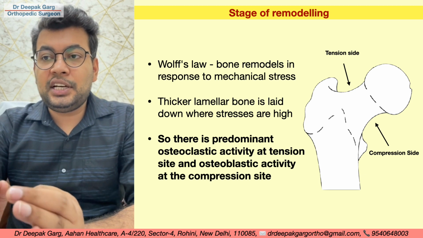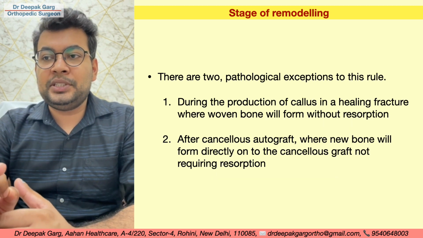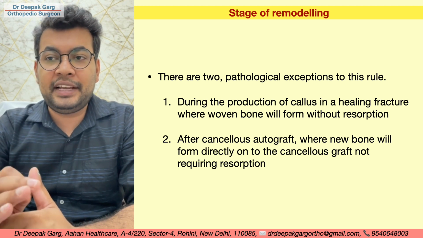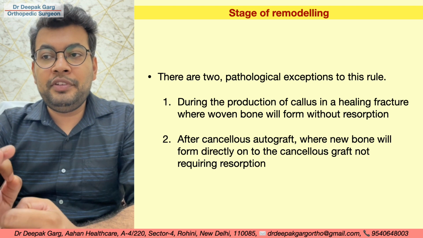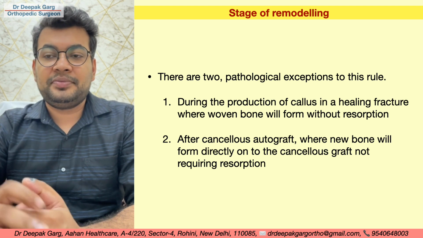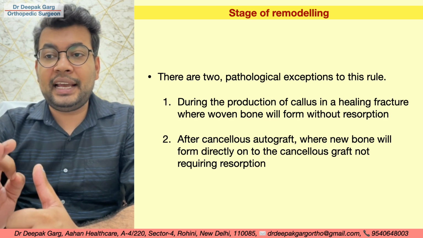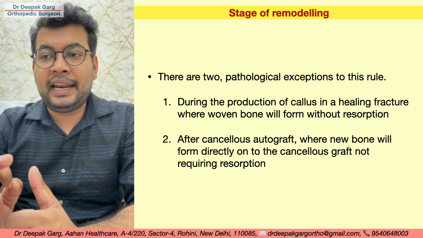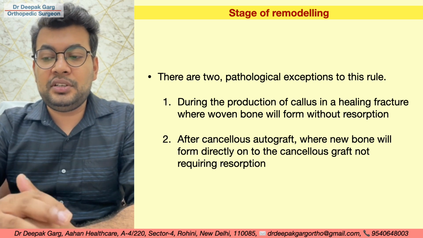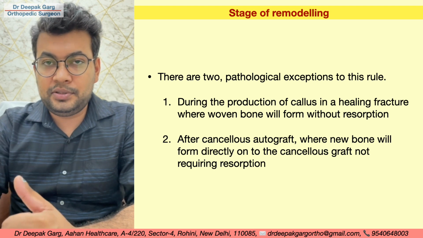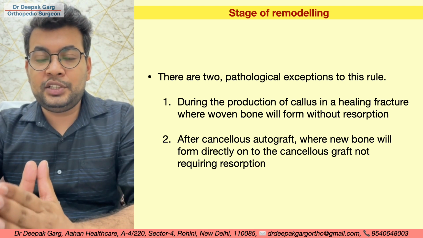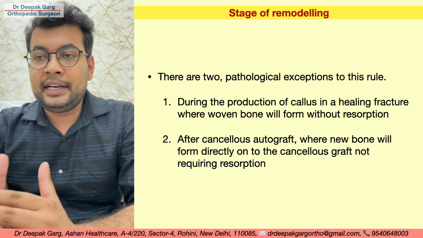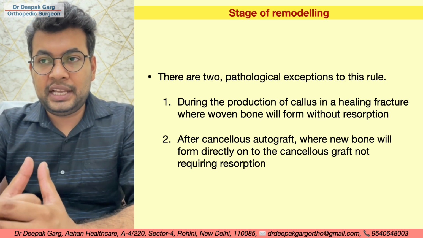So these are the two pathological exceptions to this law. One is during the production of callus in a healing fracture, where woven bone will form without resorption. Second is after cancellous bone autograft, where new bone will form directly on the cancellous graft, not requiring resorption. So usually resorption will occur, then bone formation will happen, irrespective of these two scenarios.